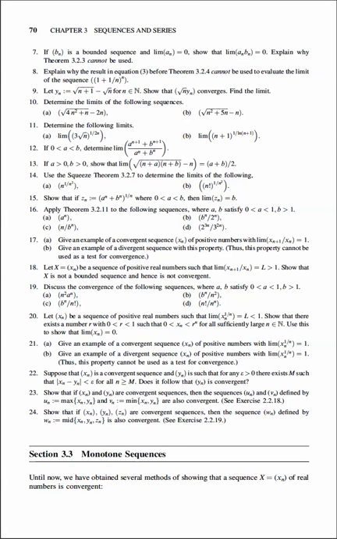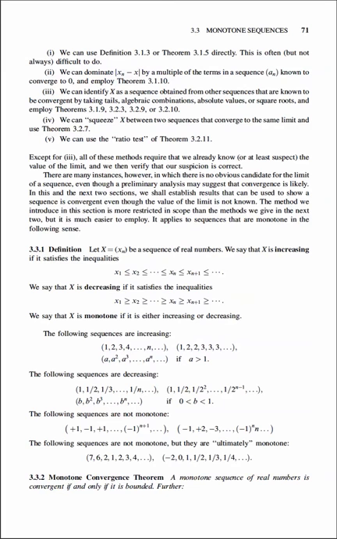Moving right along to section 3.3, monotone sequences. This is a pretty important section and pretty generally useful. So we start with a recap of what we know so far, the different methods that we have to show that a sequence converges. And the thing that all these methods have in common is that we need to at least suspect what the value of the limit is before we use these.